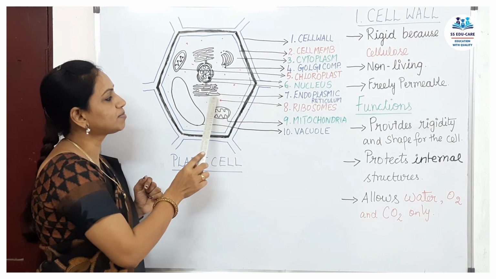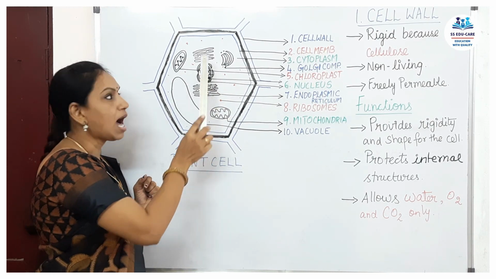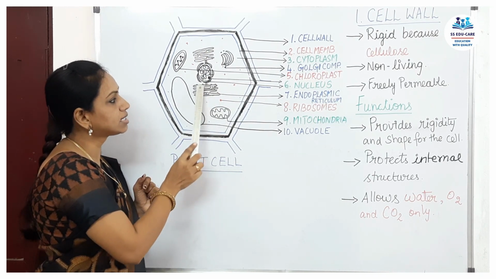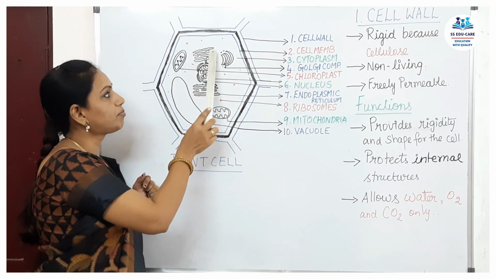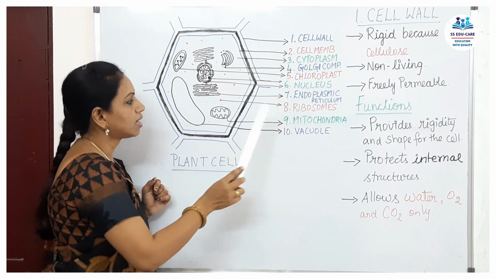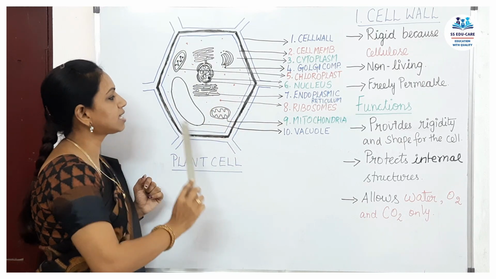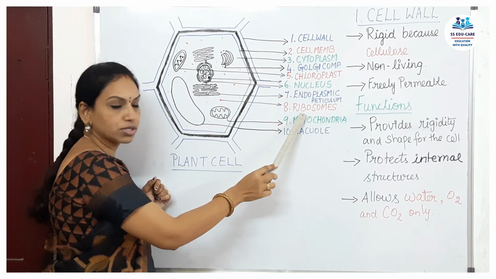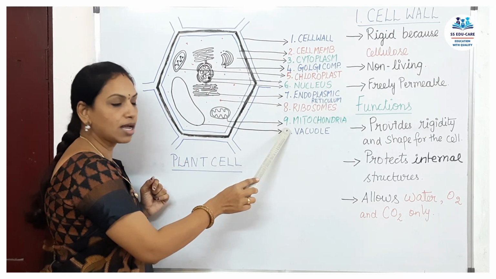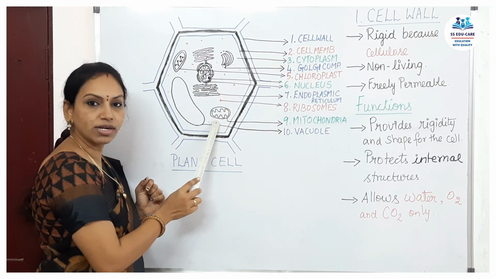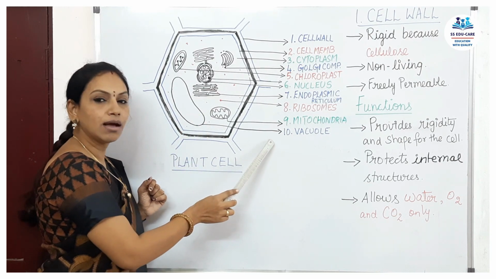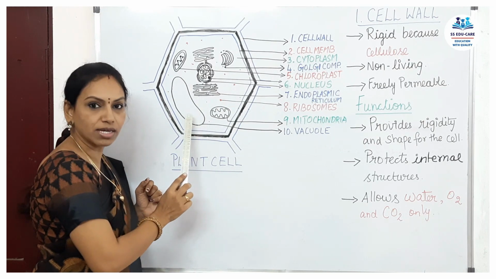Next, seventh is your endoplasmic reticulum. If you see, this endoplasmic reticulum is attached to the nucleus. I have drawn it separately. If you note down, I have given red color dots on one side and just a plain endoplasmic reticulum on the other side. So that's your seventh part. Eighth part, the red color dots inside the cytoplasm, is your ribosomes, which is also present on the endoplasmic reticulum. Ninth is your very important cell organelle, mitochondria. Then tenth is the big vacuole present in the plant cell. Plant cell has the biggest vacuole.